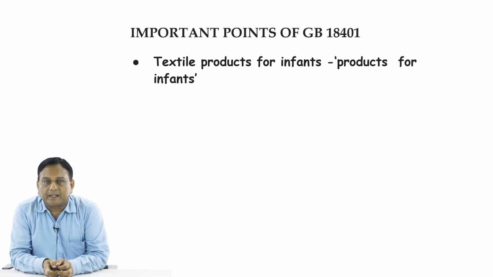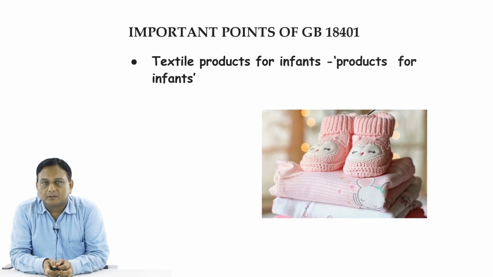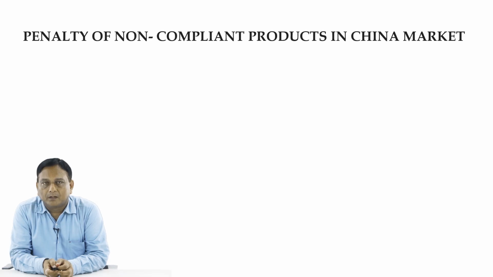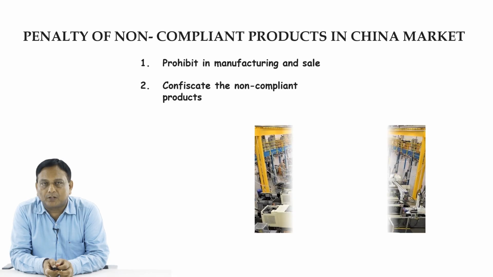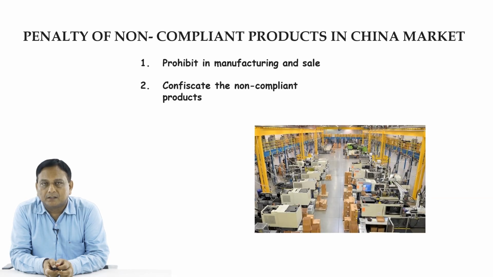Now there are other aspects like textile products for infants, which must be labeled under this GB 18401 category. Now a very important thing is the penalty. If any non-compliant goods enter the China market, a penalty will be imposed. That will prohibit manufacturing and sale of that product, and the non-compliant products will be confiscated. So those are the different areas of concern for non-compliant products, and a huge penalty is involved.